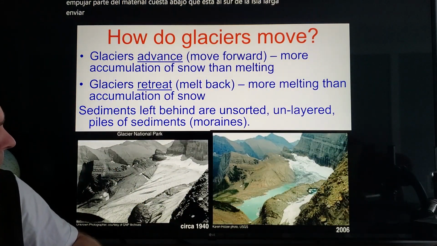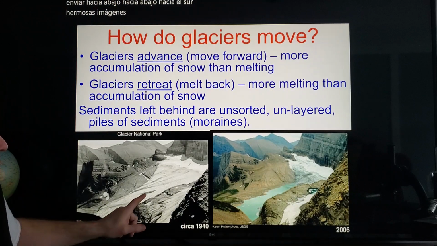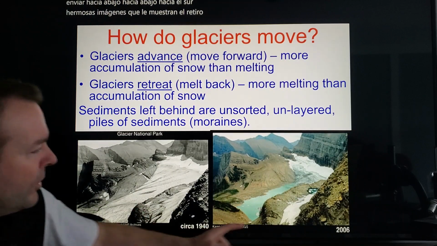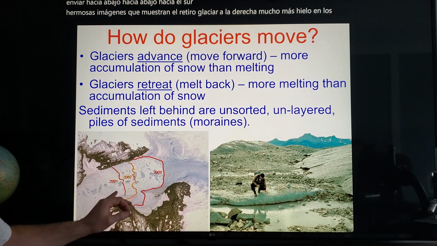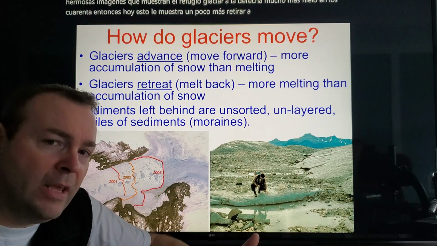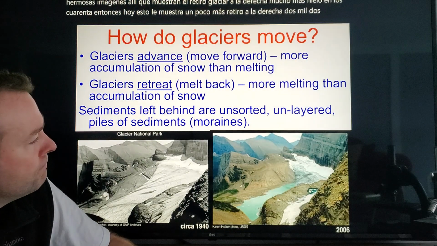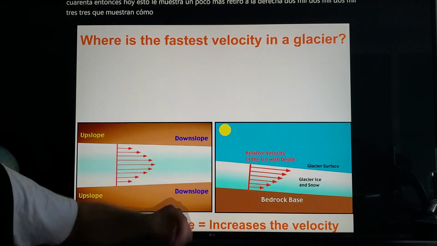A couple of beautiful pictures there showing you glacier retreat, right? A lot more ice back in the 40s than today. This is showing you some more retreat, right? 2001, 2002, 2003, showing you how it's retreating in our period of warming. Okay. All right. Well, where is the fastest part of a glacier?